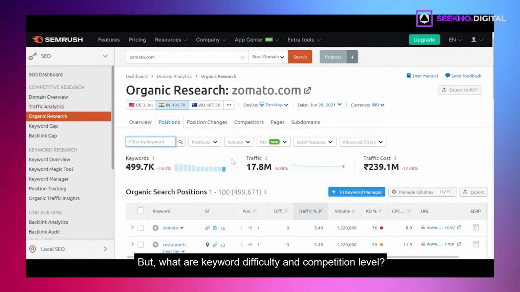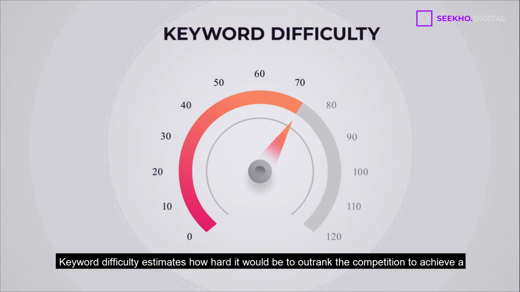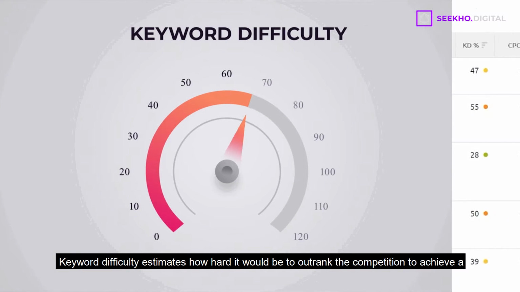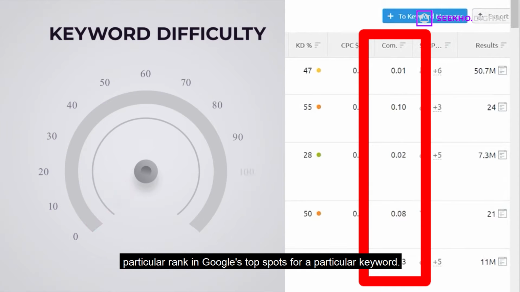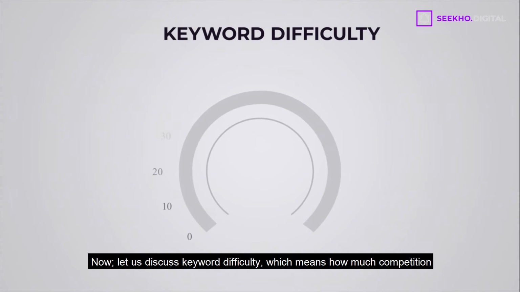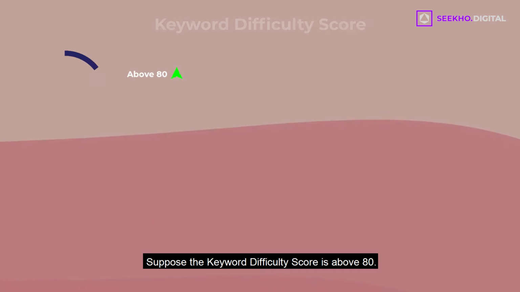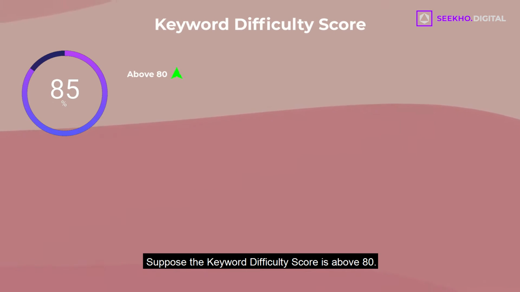But, what are keyword difficulty and competition level? Keyword difficulty estimates how hard it would be to outrank the competition to achieve a particular rank in Google's top spots for a particular keyword. Now, let us discuss keyword difficulty scores, which show how much competition there is in the market for that specific keyword. Suppose the keyword difficulty score is above 80.